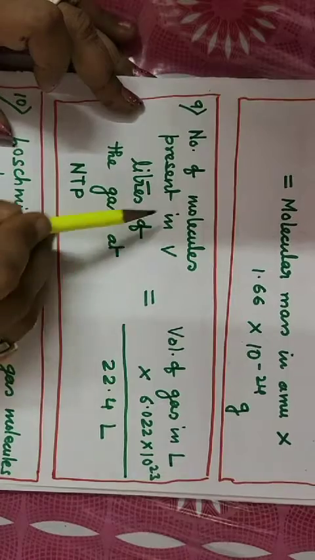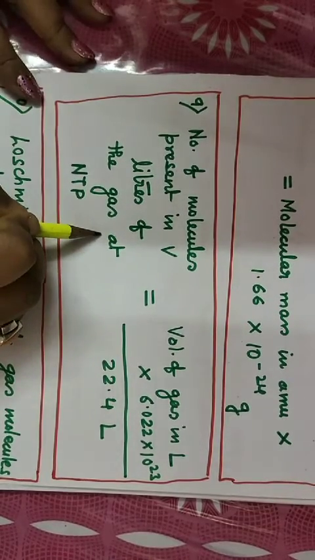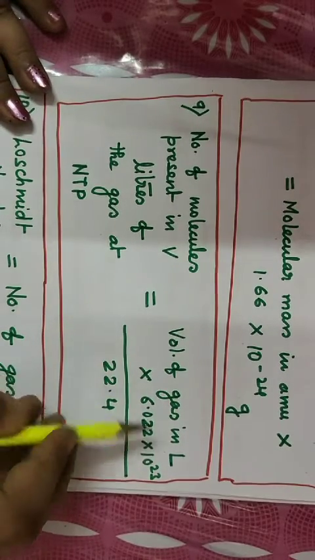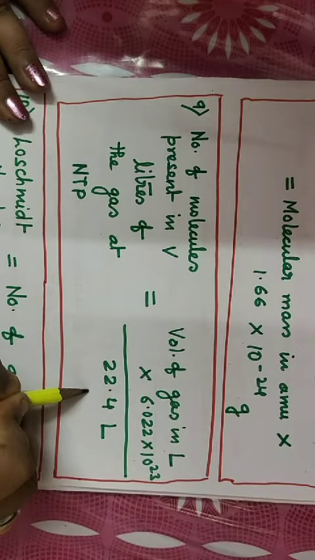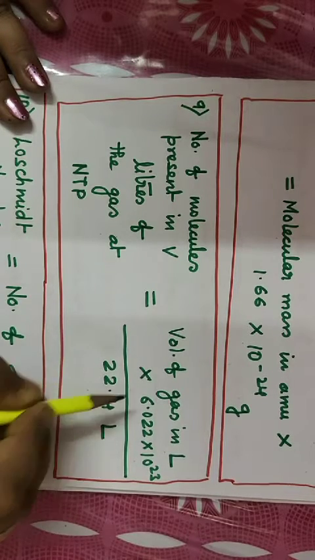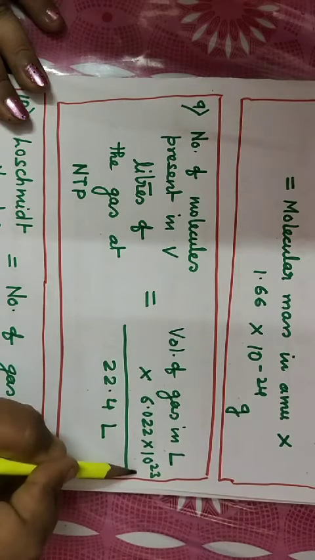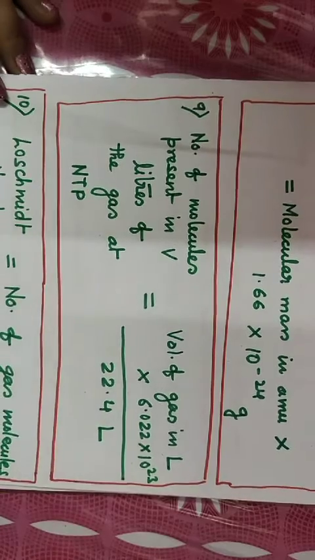The number of molecules present in V liters of a gas at NTP. If we want to calculate the number of molecules present in V liters of a gas at NTP, then it can be calculated by volume of the gas in liters into 6.022 into 10 to the power 23 divided by 22.4 liters.